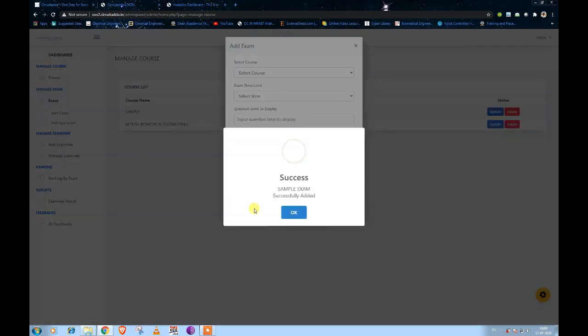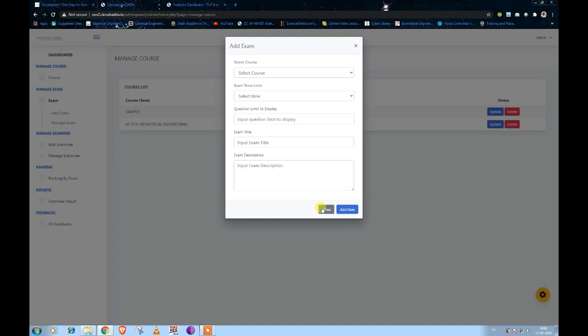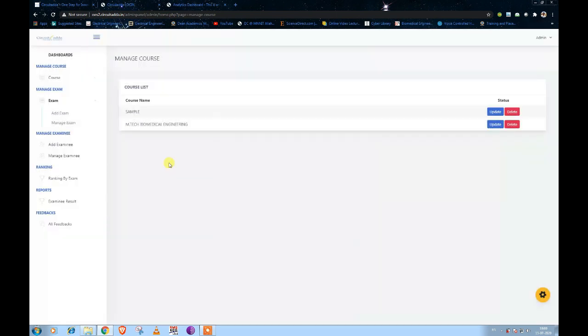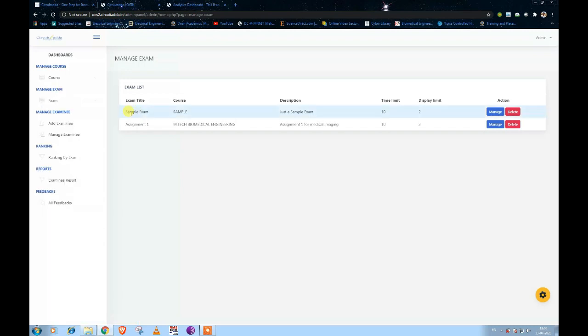After clicking on add now, you will get this success prompt. Click OK, and then you can close this menu. In this way, we have added an exam for the course named sample. If you want to check or make some changes in the exam, you just click on the manage exam option. After clicking on it, you can see the list of exams available under the user login. Here the exam title is sample exam, it is going to be conducted for sample class, the limit will be 10 minutes and the number of questions will be 2.